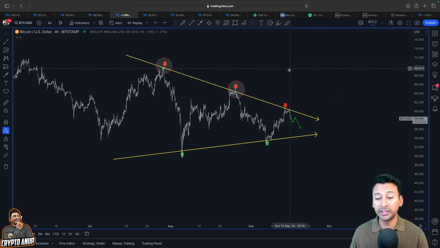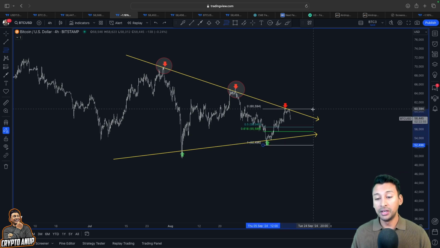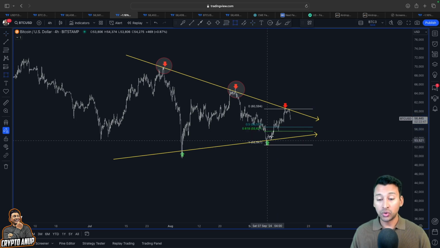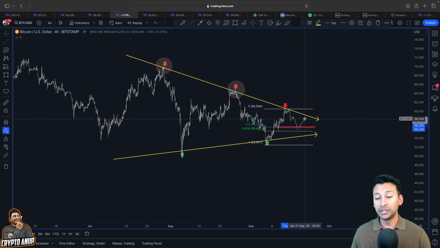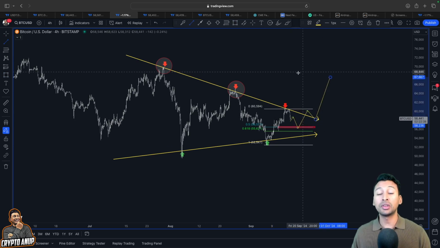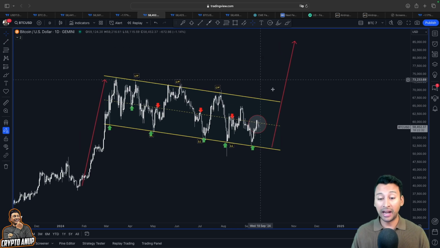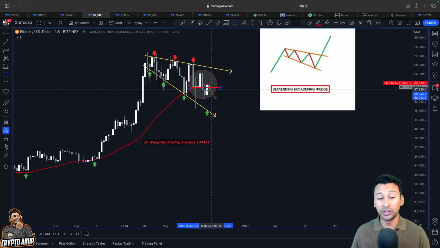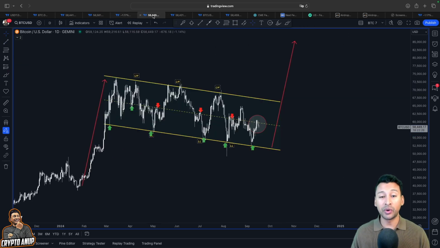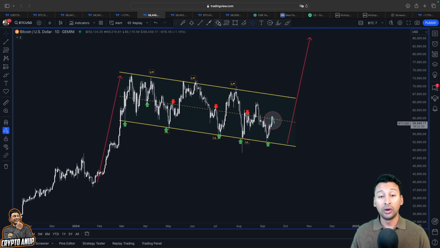So what I'm trying to pinpoint is that right now, since the price of Bitcoin is showing weakness, even if we see another continuation like this to the downside, I strongly believe that after testing this key trend line, we might see a bounce, and price trying to break out of this symmetrical triangle one more time. Because parallelly, you can see the rejection around 60,000 was not just because of this 50 weighted moving average and the upper trend line from the symmetrical triangle, but even the central or the middle line from this descending channel, because in the past price action, you can see this trend line has rejected us again and again. That's exactly where we got rejected.